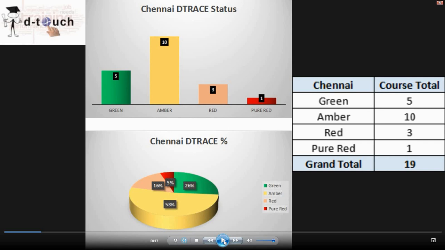Pure red is when they are not getting into any of these 4 activities. Not learning anything, it's 0. Not attending any assessments, it's 0. Not submitting any activities if they are given, and not getting into the captain session. So those who are completely inactive, we categorize as pure red. Alright, let's move on to the next slide.